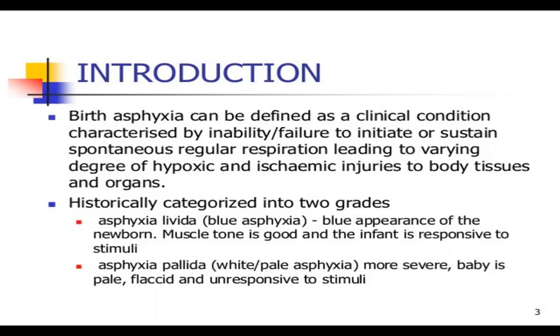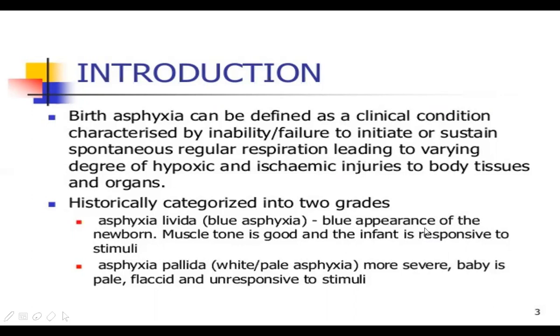So what is asphyxia livida and asphyxia pallida? What is the meaning of it? In asphyxia livida, that is blue asphyxia, the skin of the newborn looks blue, as we are seeing here, and the muscle tone is not good, and if you give stimuli to the infant, it does not give the normal response to the stimuli.